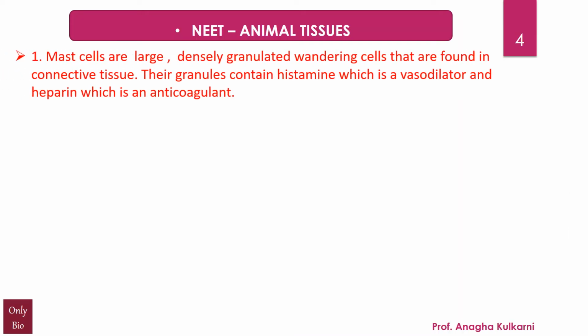Point number 1. Mast cells are large, densely granulated wandering cells that are found in the connective tissues. Their granules mainly contain histamine, which is a vasodilator, and heparin, which is an anticoagulant. Friends, vasodilator, dilation is kind of expansion. Vasa is blood vessel. Anticoagulant is something that prevents the coagulation of the blood when the blood flows within the body.